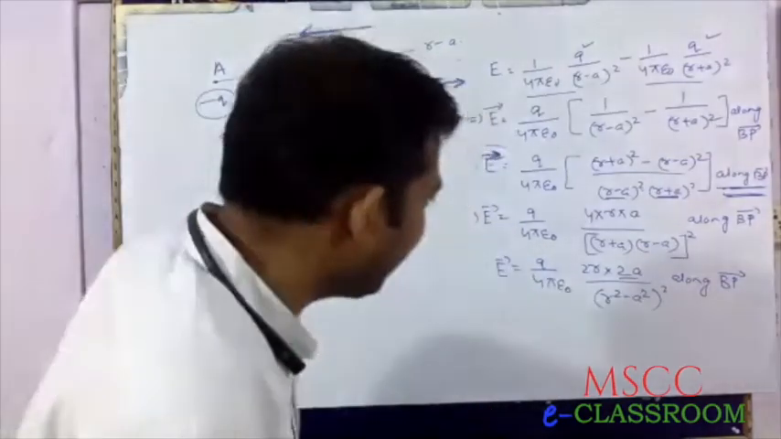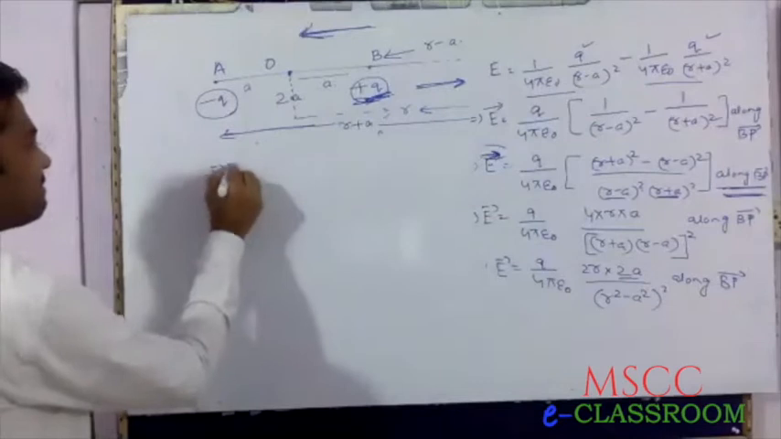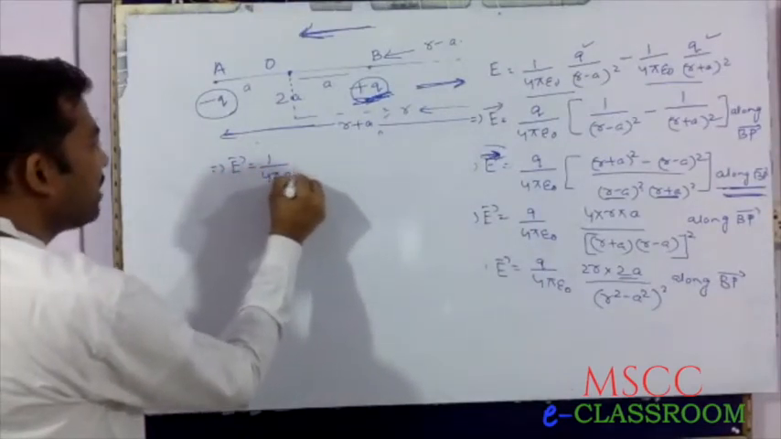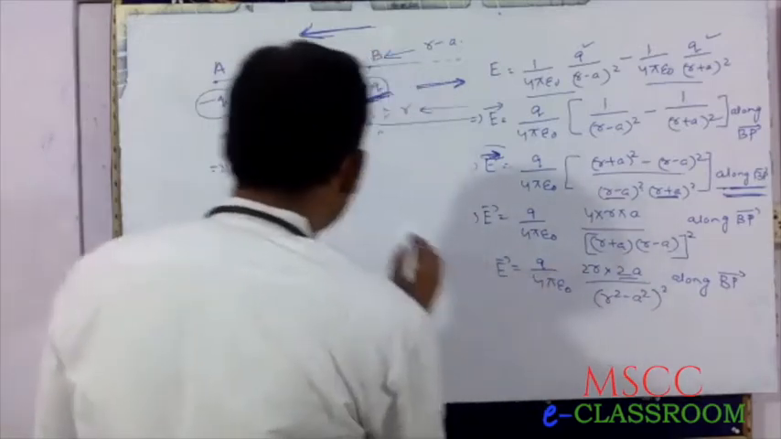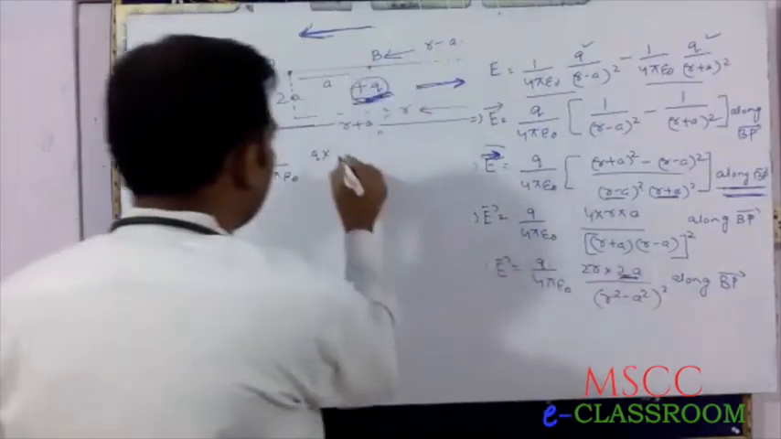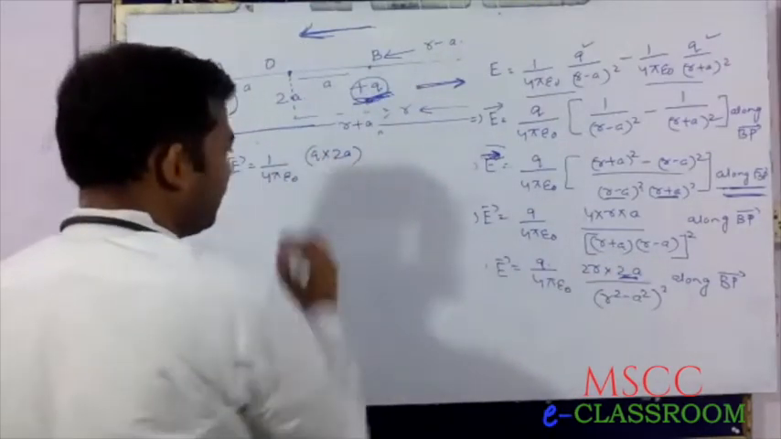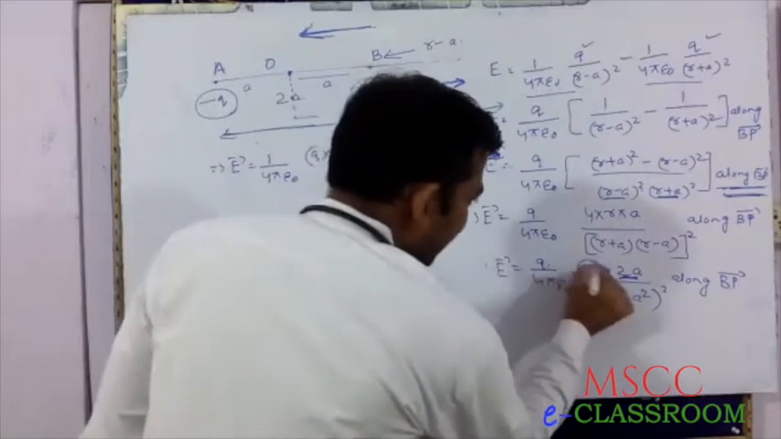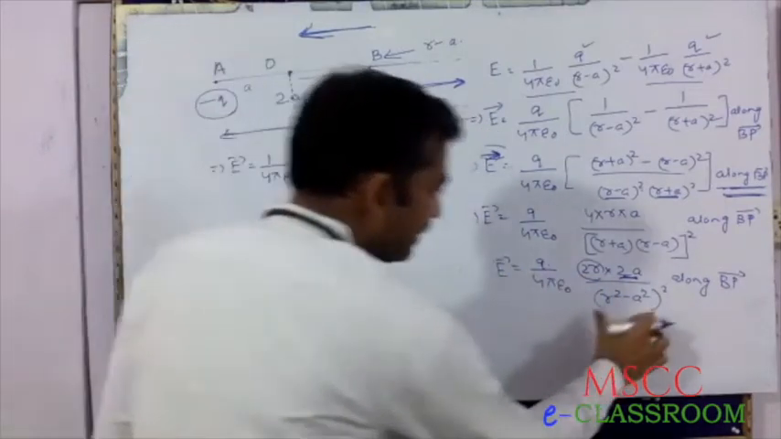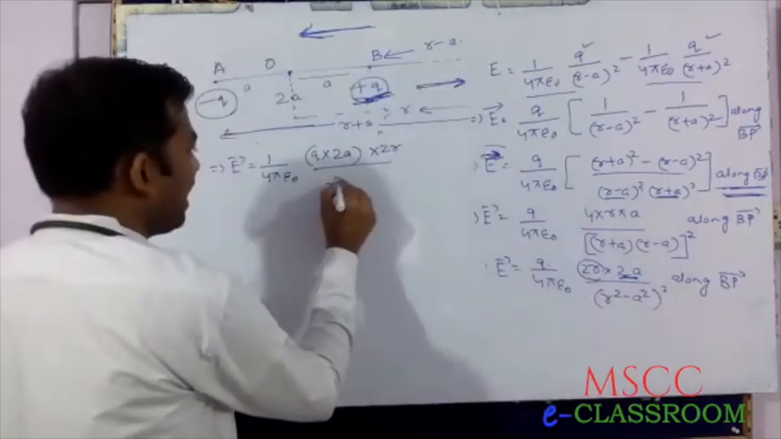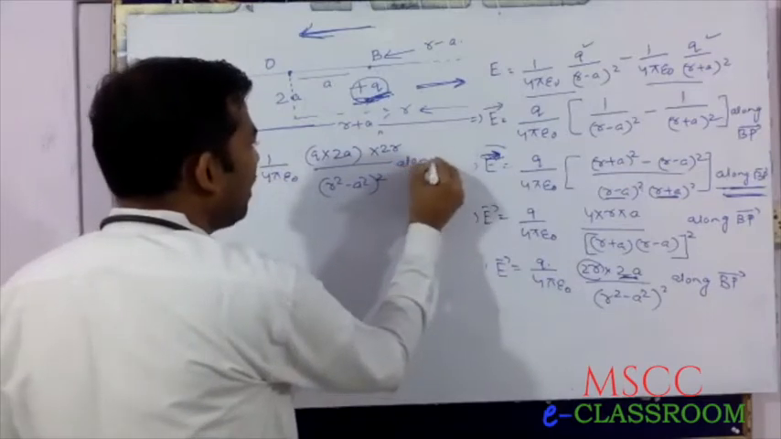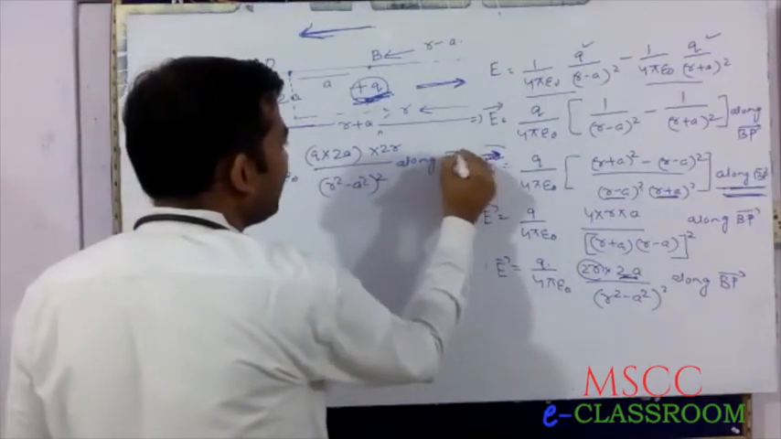Next step, we can write that implies E equals 1 by 4 pi epsilon naught, arranging Q into 2A. This is Q into 2A, one part. The remaining part is 2R, divided by the denominator (R square minus A square) whole square, along BP.